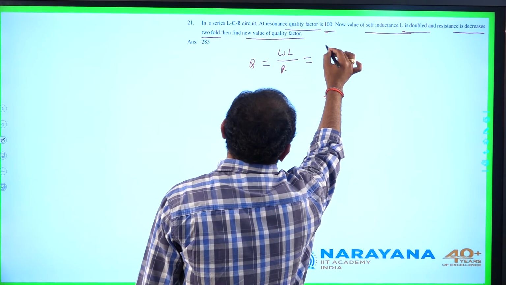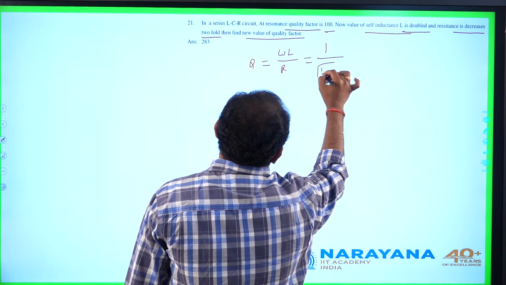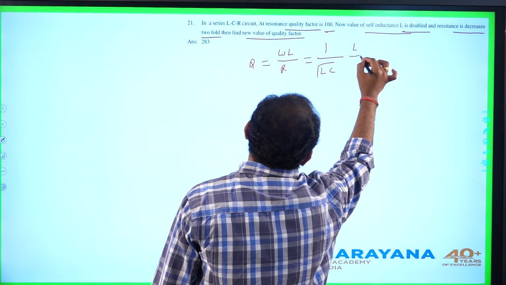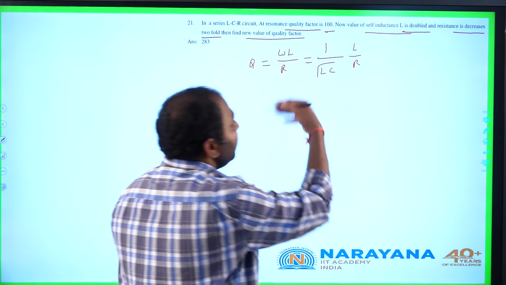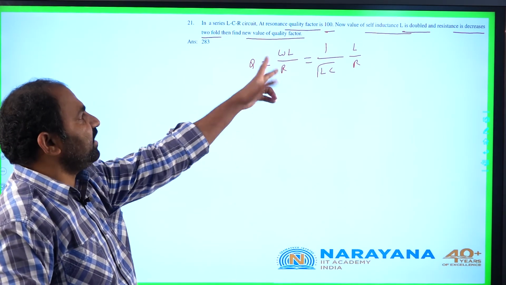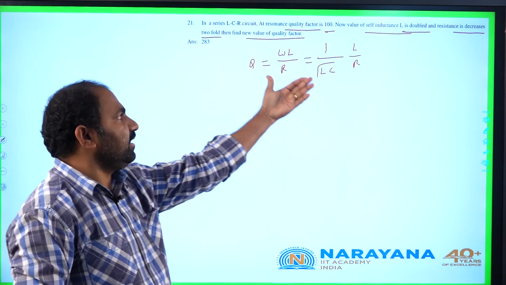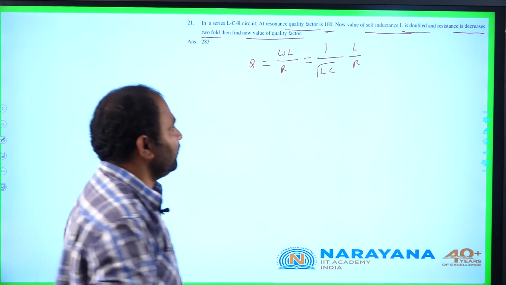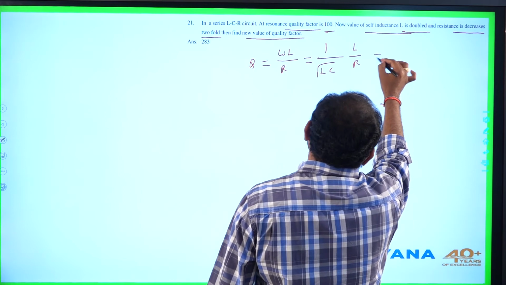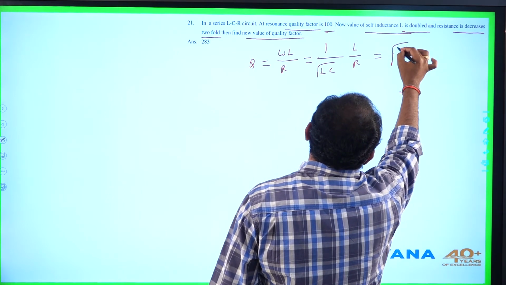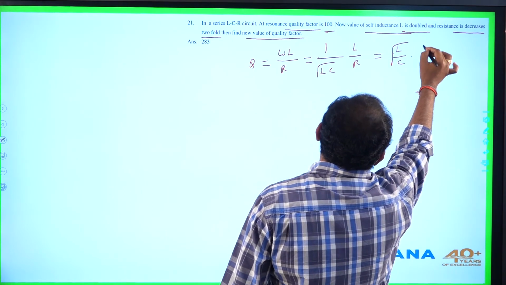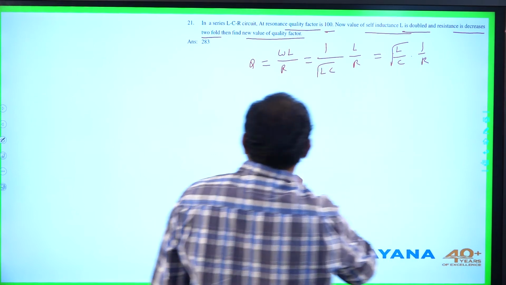It can be written as 1 by square root of LC into L by R. Let us rewrite this expression in terms of inductance and resistance, because inductance and resistance are changed here. So this can be written as square root of L by C into 1 by R.